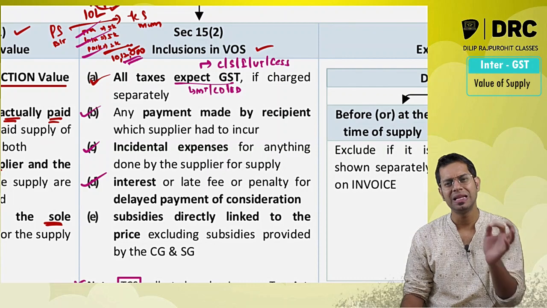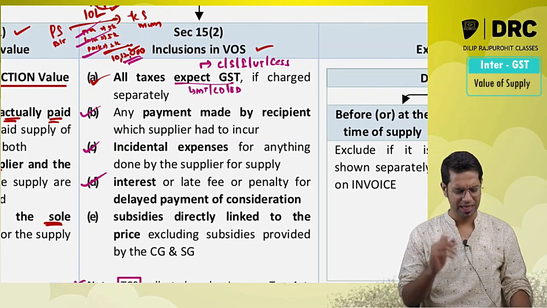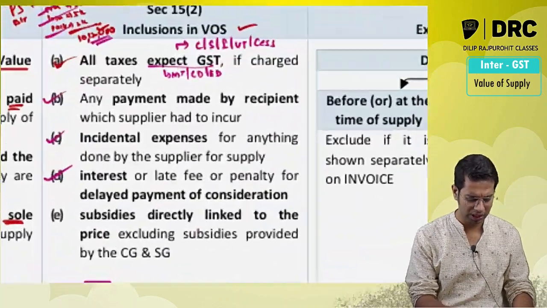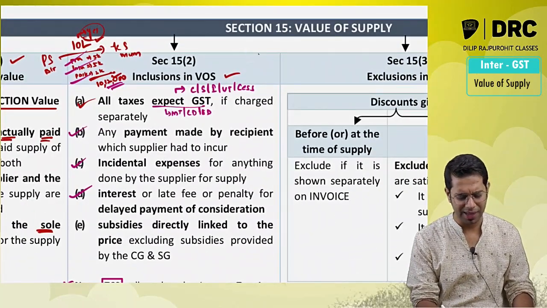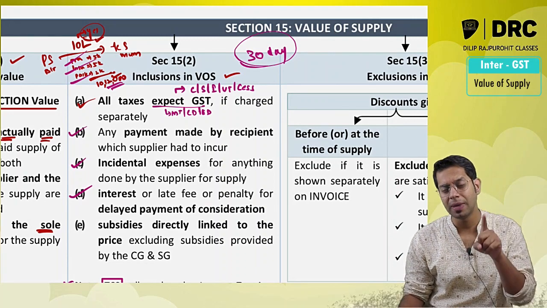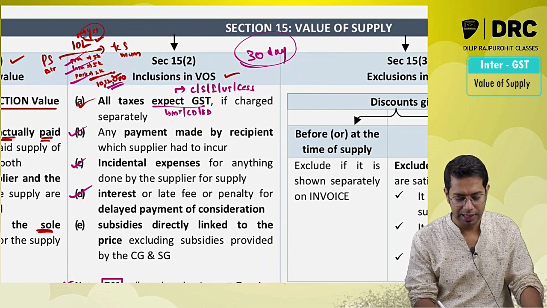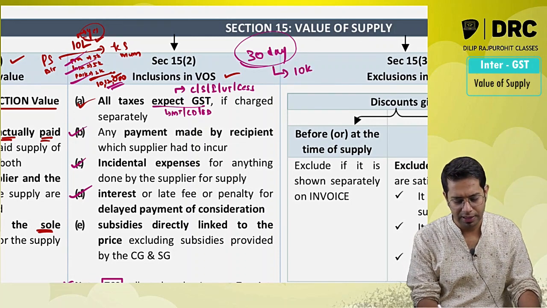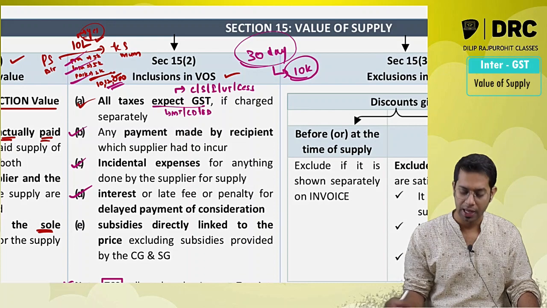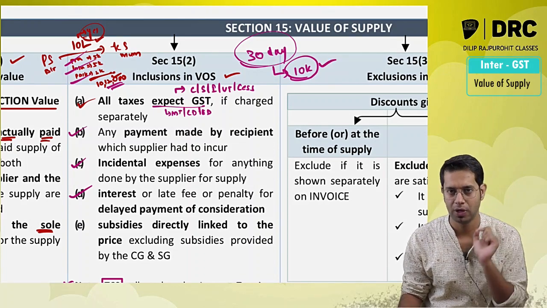Then interest, penalty, late fee for delayed payment of consideration. Now there may be a case that I have sold goods to Karina. I have told Karina, please make the payment to me within 30 days. But if you don't make the payment within 30 days, then you will have to pay me an interest or a penalty of 10,000 rupees. Now this is an interest, penalty, late fee for delayed payment of consideration.